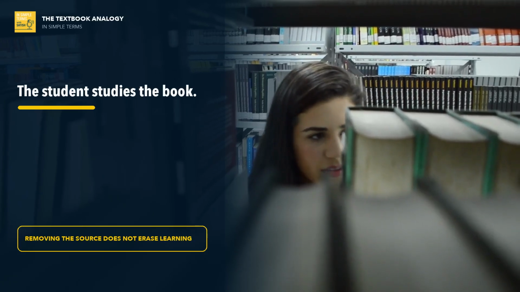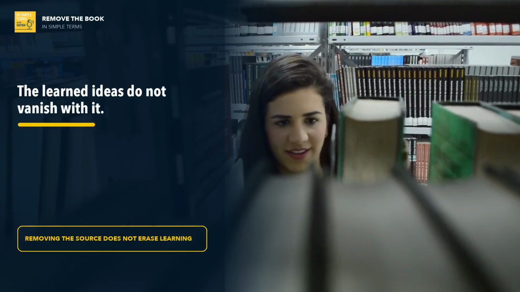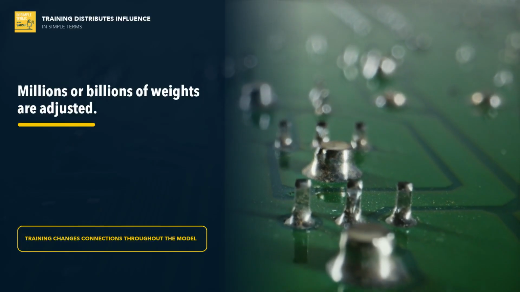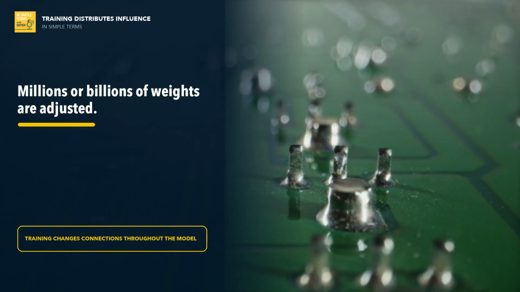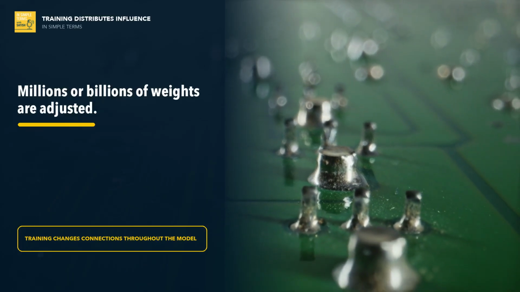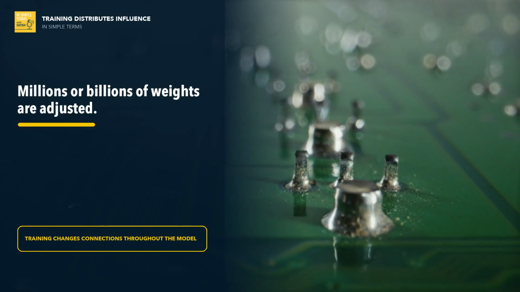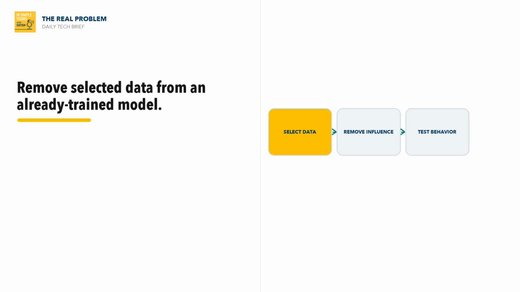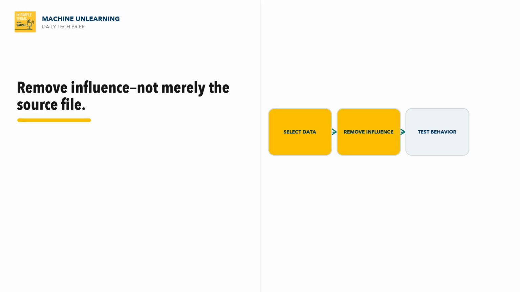Imagine giving a student a textbook. The student studies it for an exam. You can later remove the textbook from the student's desk, but removing the book does not automatically remove what entered the student's memory. AI training creates a similar challenge. During training, a model examines data and adjusts millions or billions of numerical connections called weights. Your photograph's influence may now be distributed across them. There is no folder inside the AI labeled your photographs that an engineer can simply drag into the trash. So how can we remove selected data's influence from an already trained model? That is the problem machine unlearning is trying to solve.